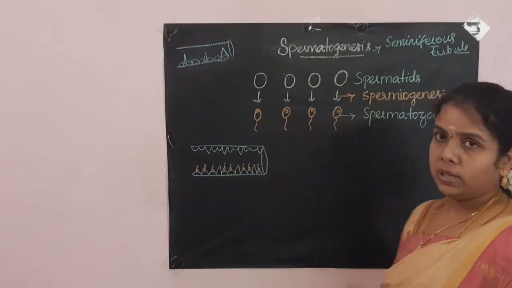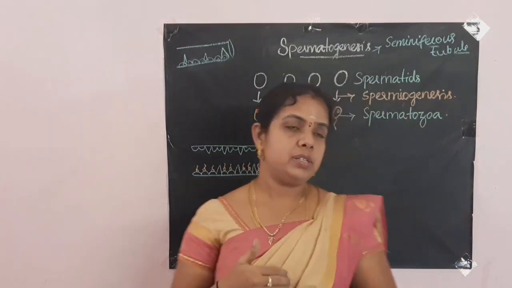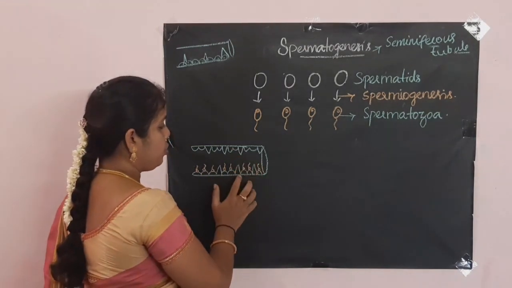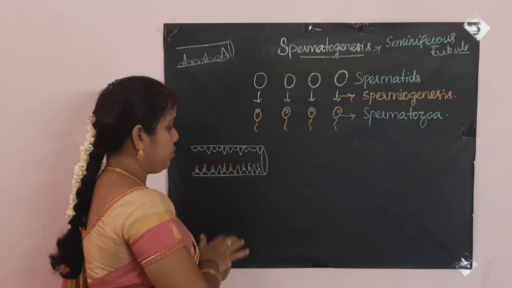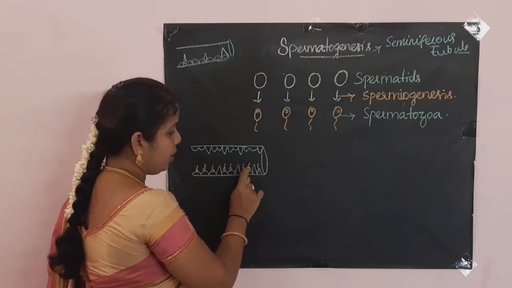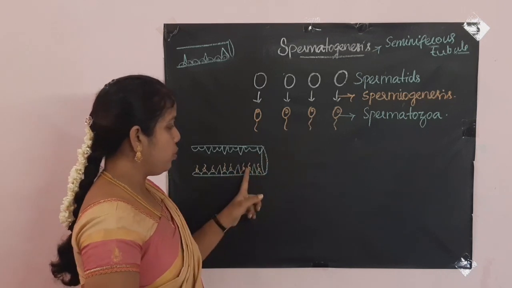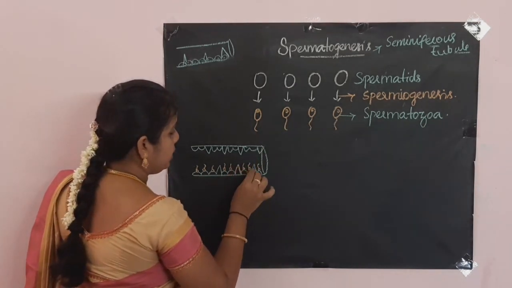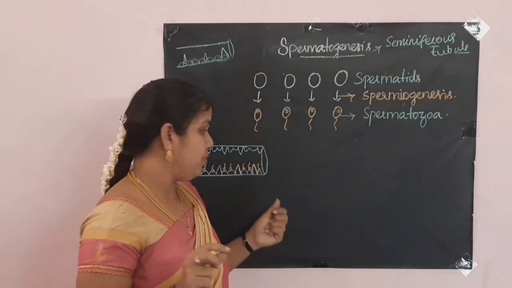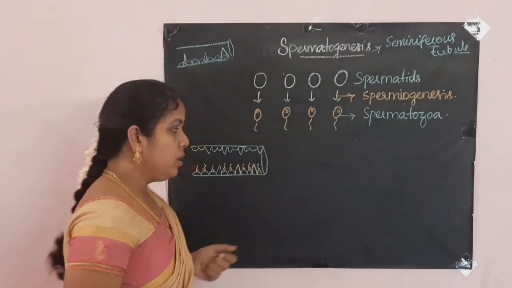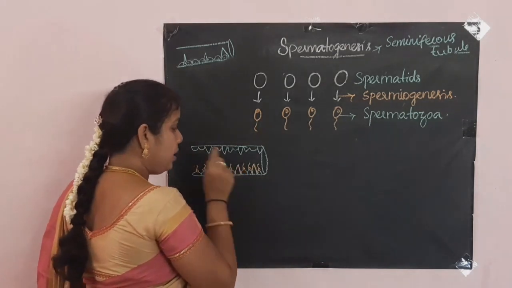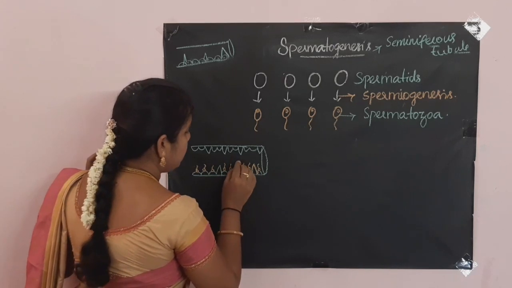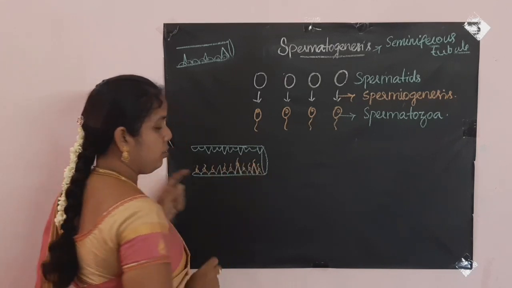Once these spermatozoa are produced, now we are going to look into the structure of the seminiferous tubule. In the seminiferous tubule, we know the germ cells are produced. Here I have drawn everything as mature spermatozoa in the same color. But these elongated cells are called Sertoli cells, which give nourishment for the germ cells when they are developing. Once developed, most of these cells are still embedded in the Sertoli cells.